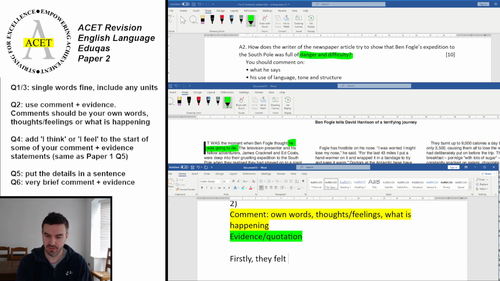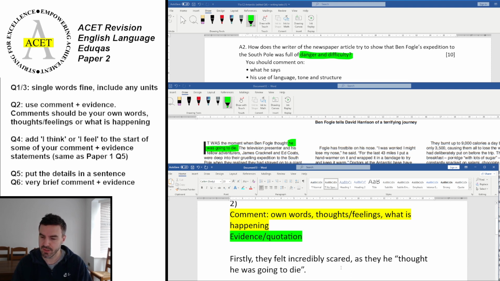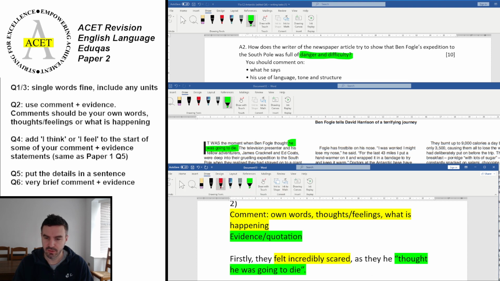So we're going to put firstly, they felt incredibly scared as he thought he was going to die. Okay, so there's one answer for you. And if we just color code what we've got there, there's the evidence, and there is the comment, which matches up. That will get you 1 mark. Okay, so you want to pause the video now and have a go at doing the rest of that question.